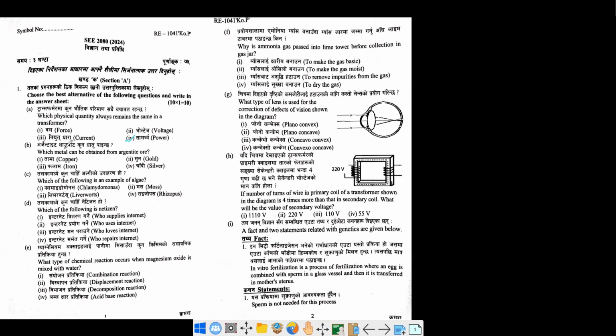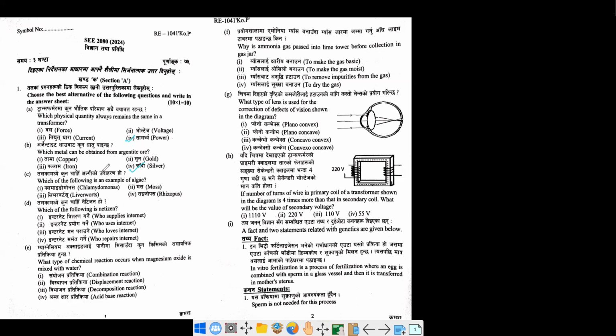Okay, from argentite ore, which metal is extracted? So simple. The actual name of silver is argentum. That's why it's quite a straightforward answer. So argentum, chandi, is the correct answer for this one.